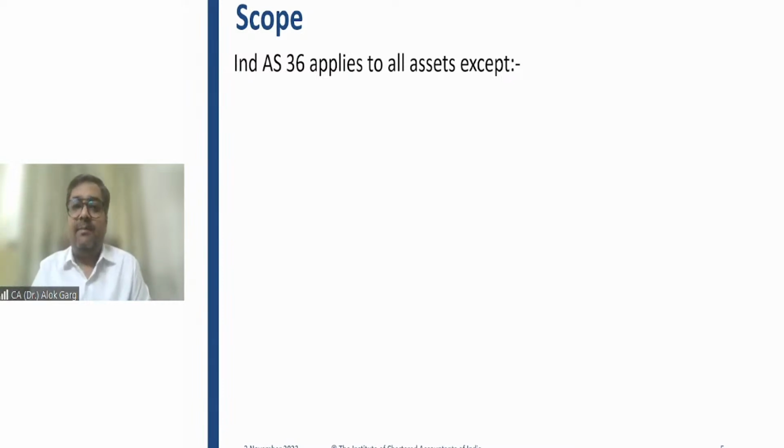So the point is, there are assets where the impairment loss on those assets will be taken care by the respective standard. Third example could be deferred tax asset. Let's say the company has recognized a deferred tax asset on the losses they have incurred, right? And why has the company recognized deferred tax asset on the losses? Because the company foresees that in future we will have a profit and we will be able to adjust these losses against the profits. And that is why the company has created a deferred tax asset.